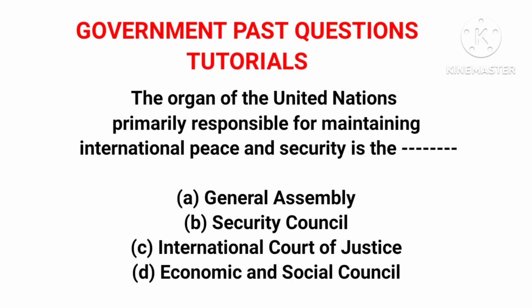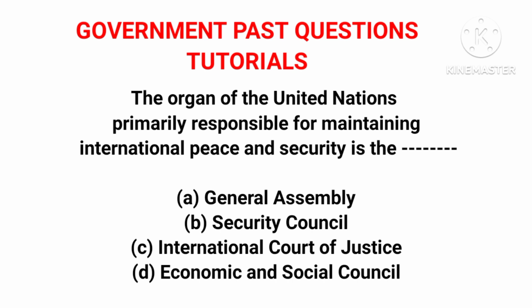The organ of the United Nations primarily responsible for maintaining international peace and security is dash.